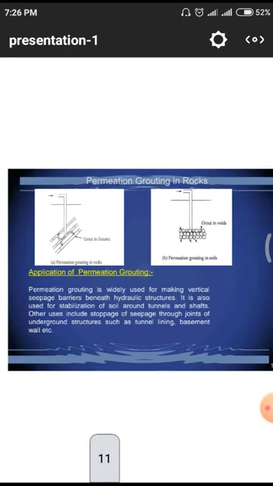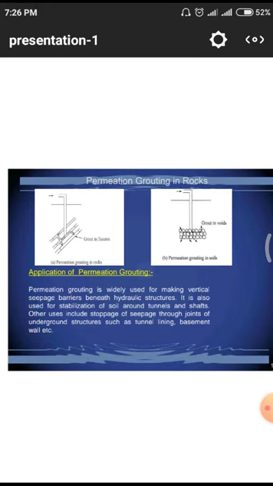And these two are the different applications of permeation grouting, especially in the rock strata. That means in rocky structures also we are having some gaps. Those gaps we have to fill with the help of these grouting materials.